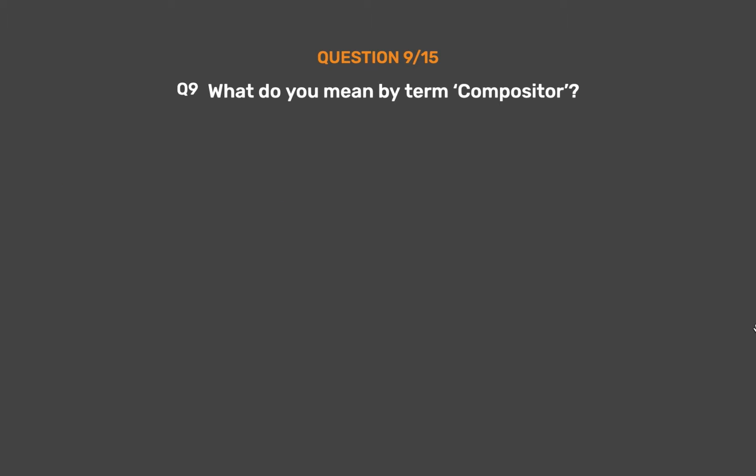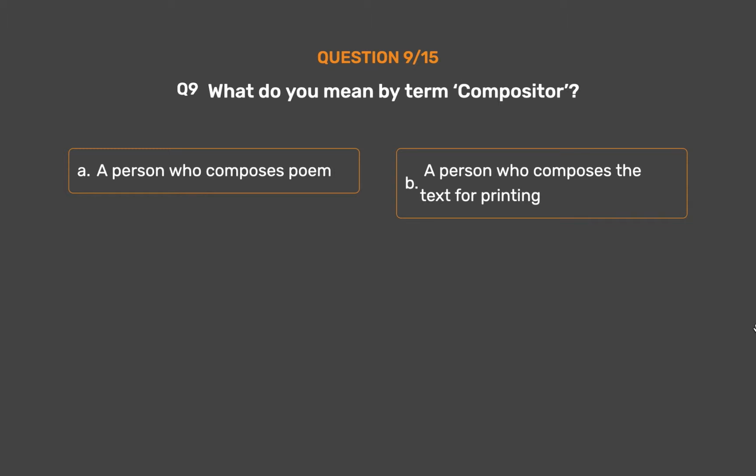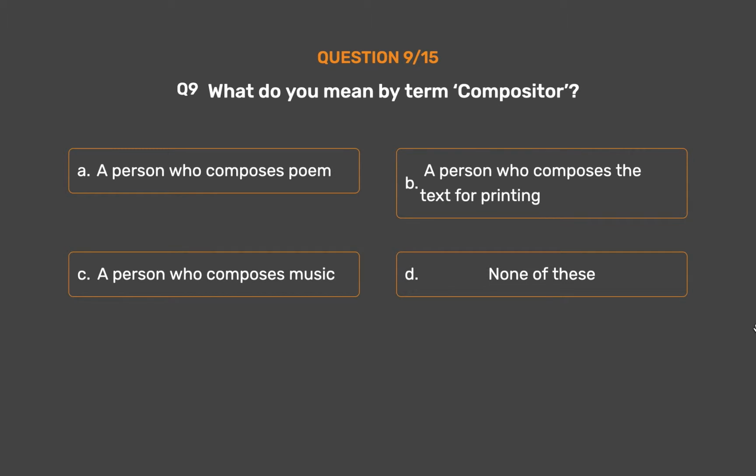Question number 9. What do you mean by the term compositor? Option A. A person who composes poems. Option B. A person who composes the text for printing. Option C. A person who composes music. Option D. None of these.